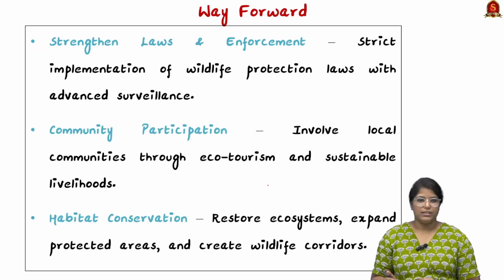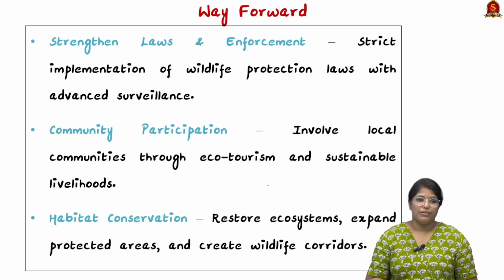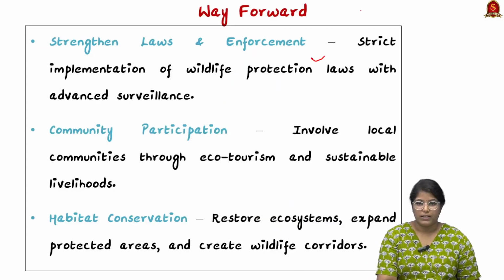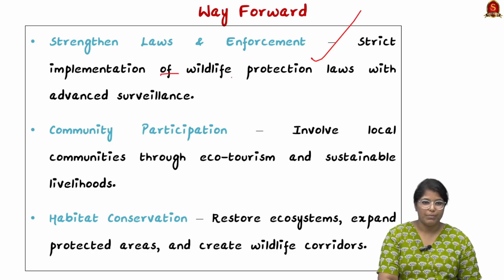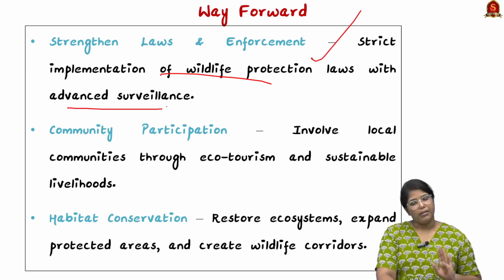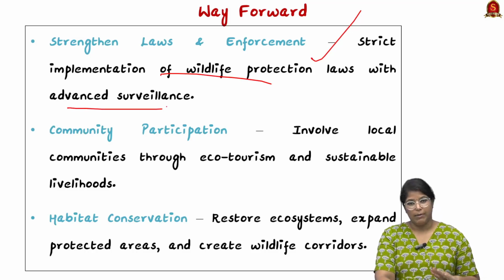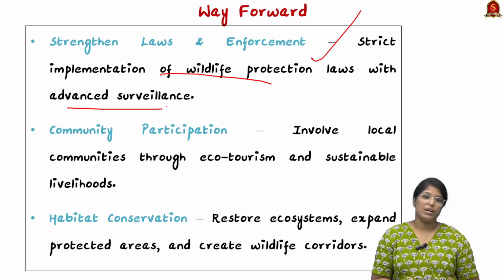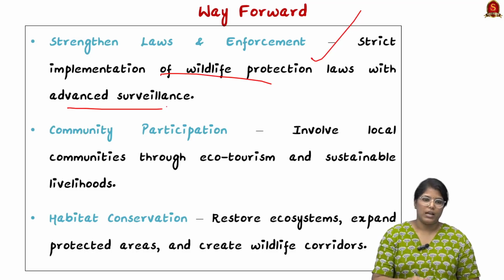So moving on, we shall see what can be done. The first thing is we have to strengthen law as well as enforcement. This can be done by implementing wildlife protection laws with advanced surveillance. See, a lot of new technologies have come, and we have to install all that. We have to bring advancement even in wildlife conservation. So that can be done.